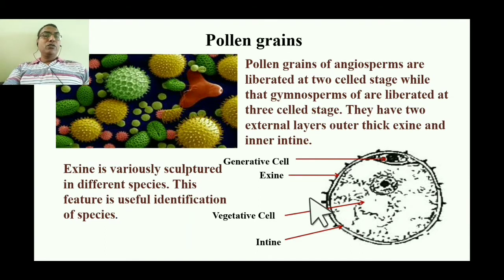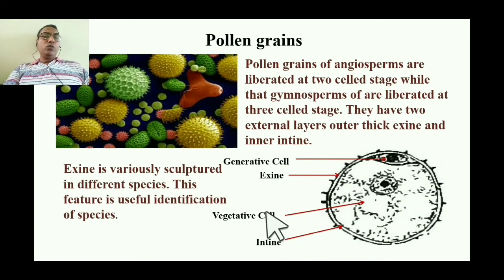So the exine is thick, the intine is thin, and there are two cells inside it. One is the vegetative cell and the other is a generative cell. This generative cell then leads to the formation of male gametes. The specificity of the angiosperm is that the pollen grains are liberated in the two cell stage.